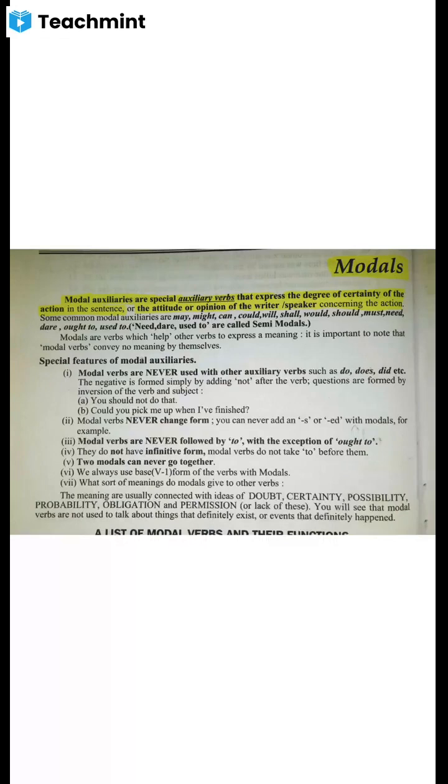We can use modals for expressing ability, opinion or attitude. The meanings are usually connected with ideas of doubt, certainty, possibility, probability, obligation and permission.